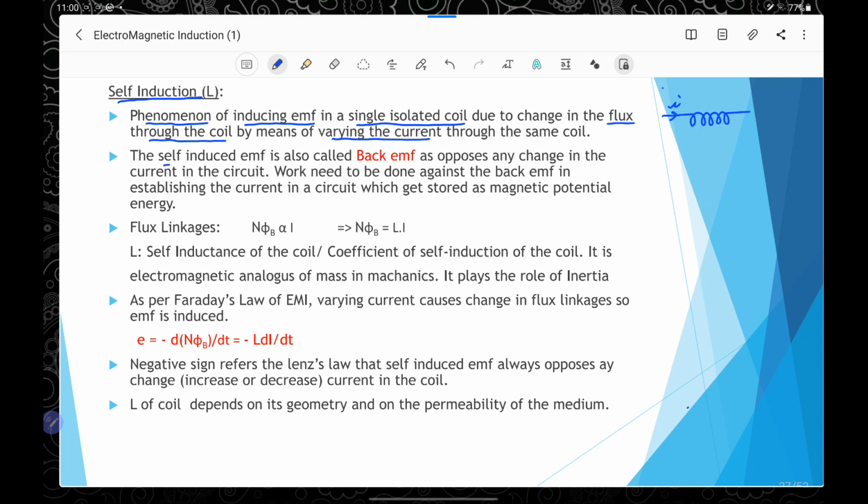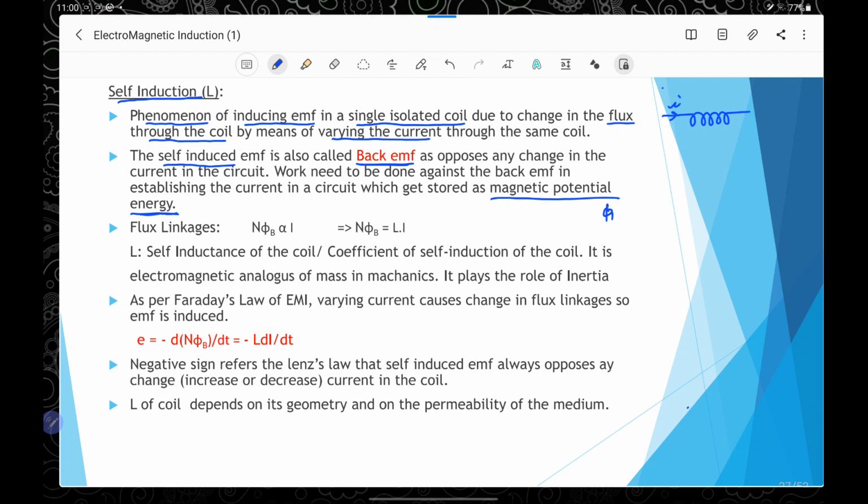The self-induced EMF because of the flux change through the coil is also called the back EMF because it opposes any change in the current in the circuit, and therefore work is required to be done against the back EMF in establishing the current in the circuit, and it gets stored as magnetic potential energy.